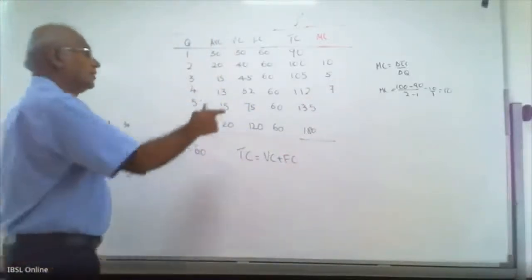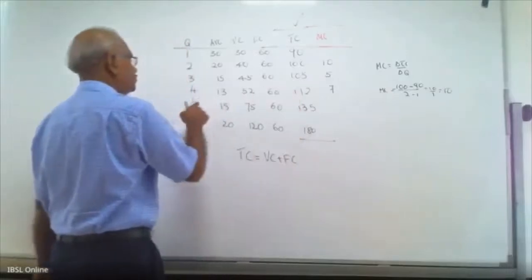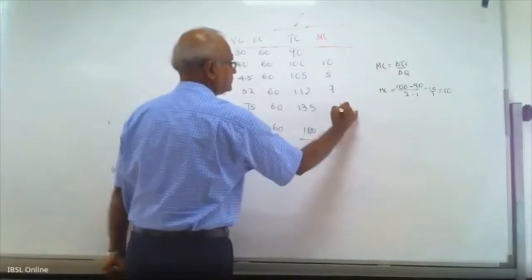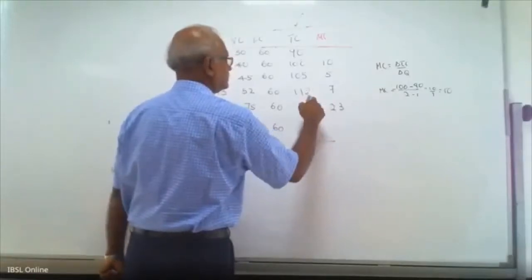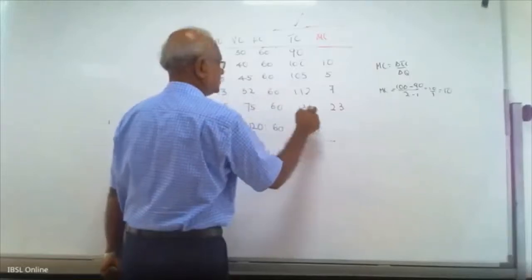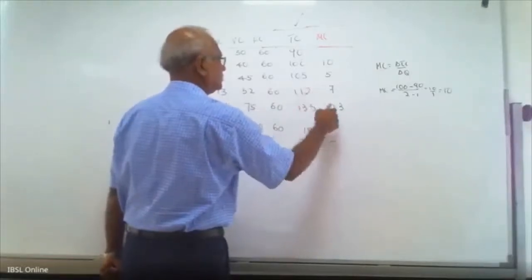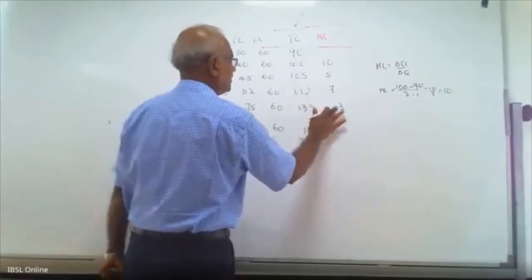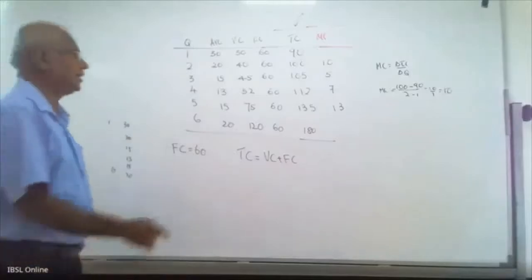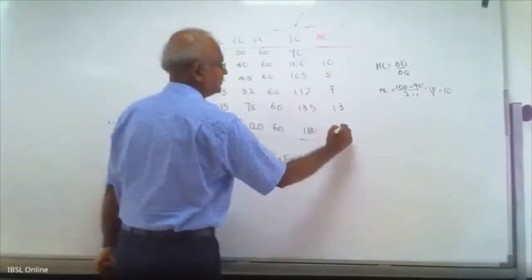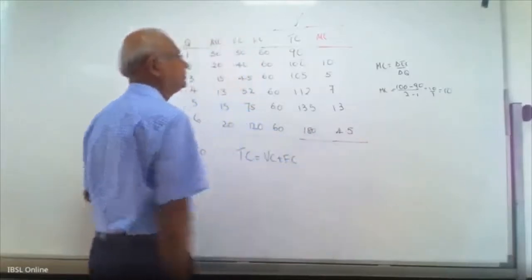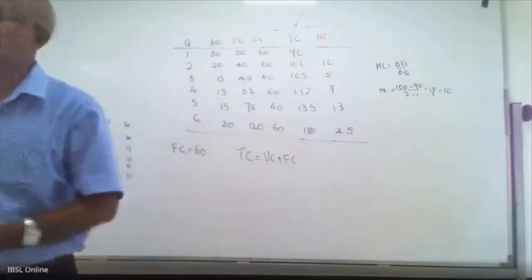Fifth unit. 135 minus 112 divided by 5 minus 4, 13. Sixth unit. 180 minus 135, 45. Marginal cost.